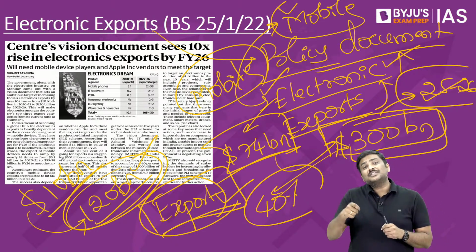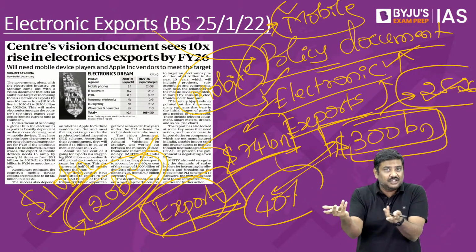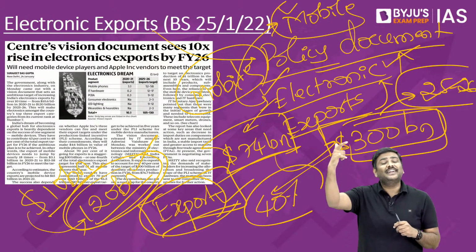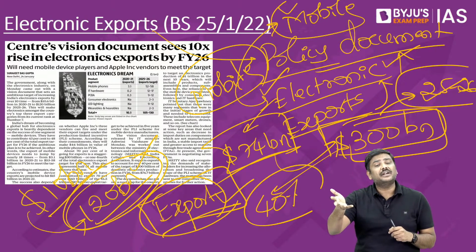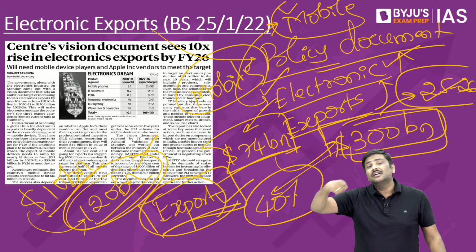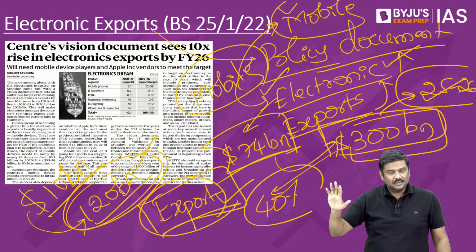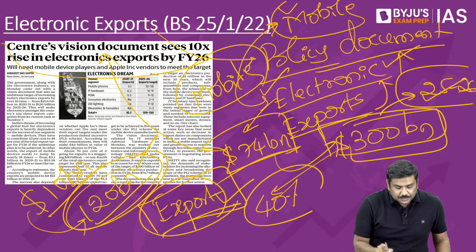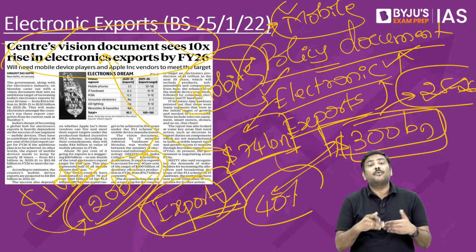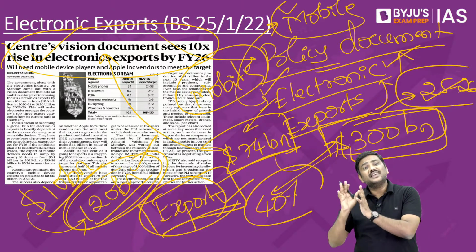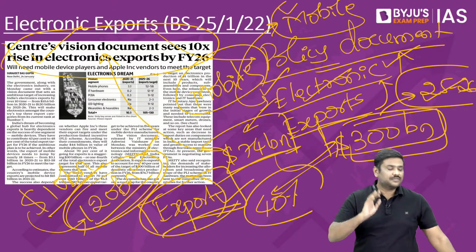And if the mobile phones' cost of production is higher, which in fact in India is true, then these mobile phones in the international market will not be very competitive compared to, let's say, mobile phones manufactured by China, Taiwan, etc. Done? So these are some of the very, very important points with respect to this vision document that has been proposed by the government of India to promote more and more production as well as exports of electronic products from India.